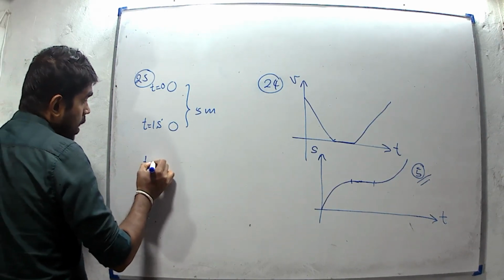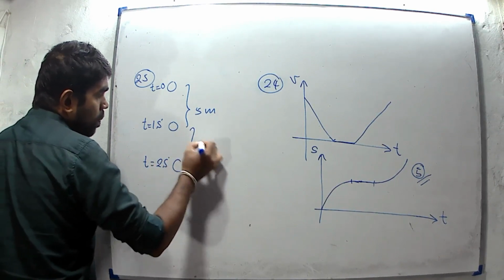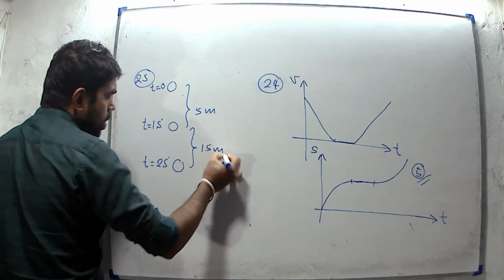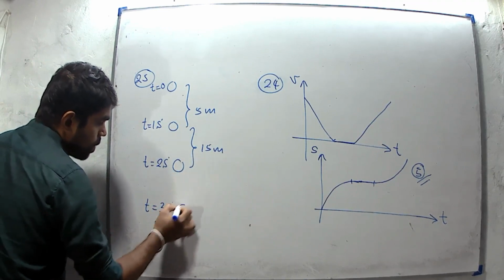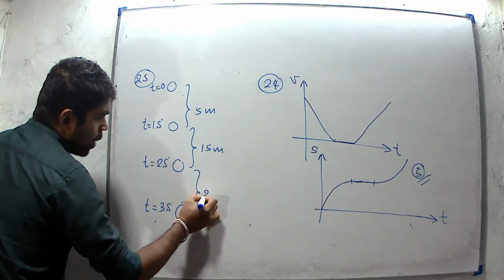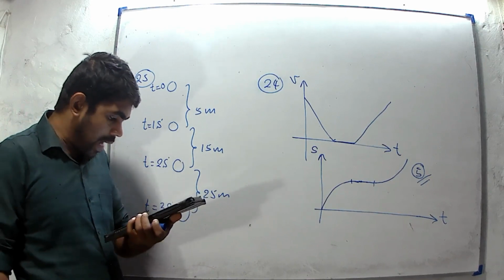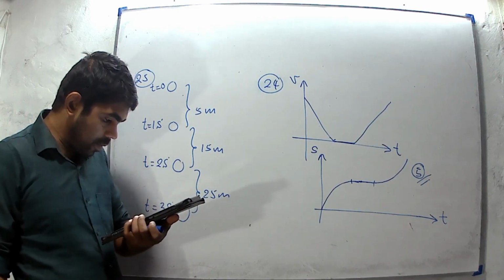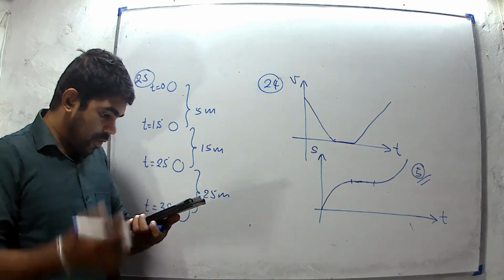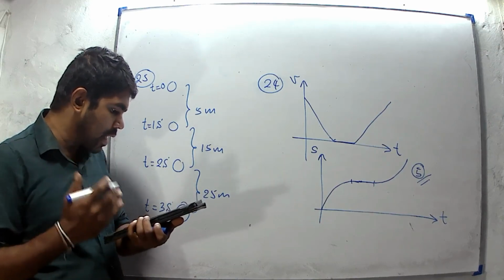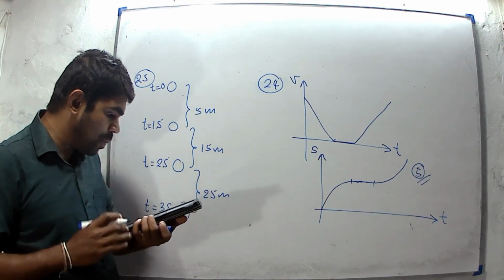Then for the second, we know that displacement should be 15 meters. For the third second, displacement should be 25 meters. Then we can see the first one is incorrect. First second 5 meters, but for the second it is not 15. 5 plus 15 should be 20.